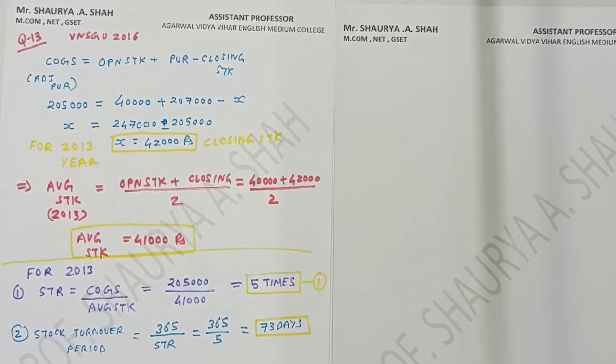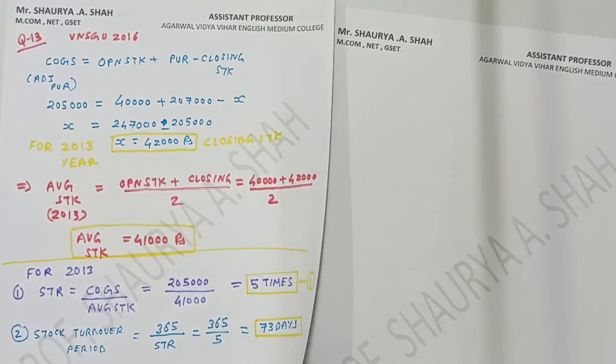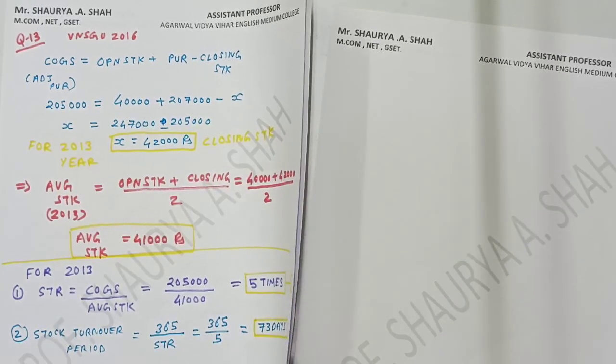Stock turnover ratio, you have 5 times, right? So the two things they had asked, we have calculated. Now starting with, again we can say 2014, right? So for the year 2014, you need to calculate, students. Fine. So we'll be beginning with the 2014 period.